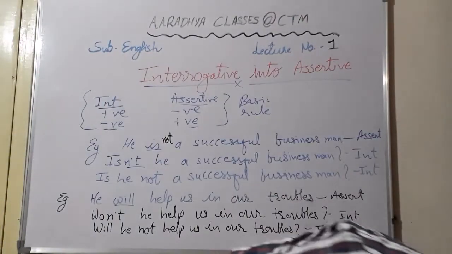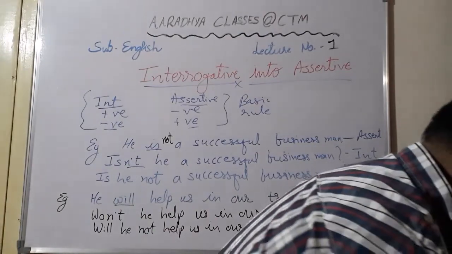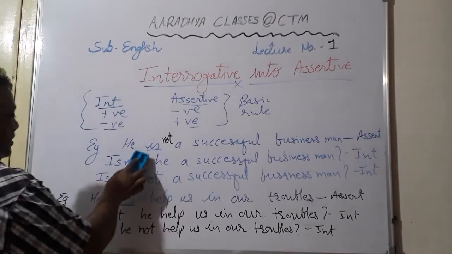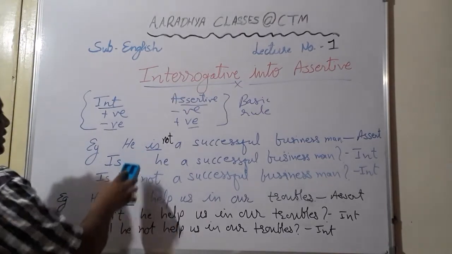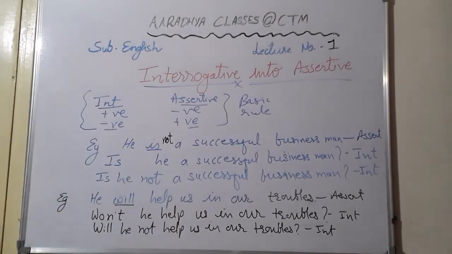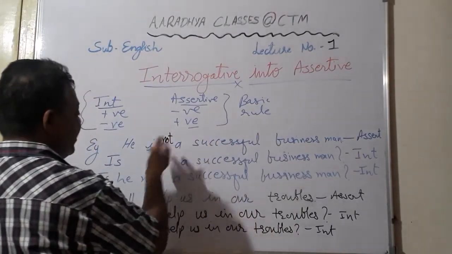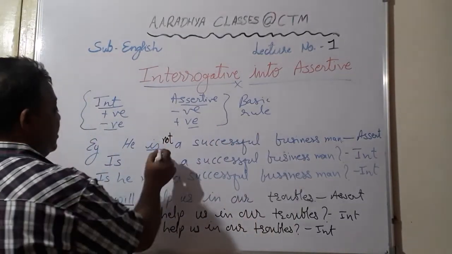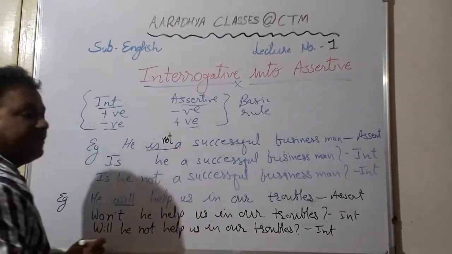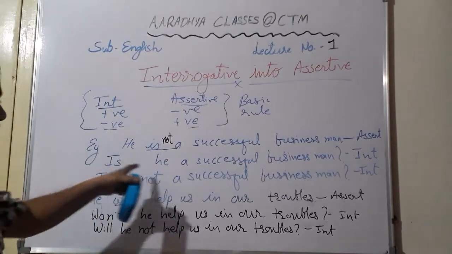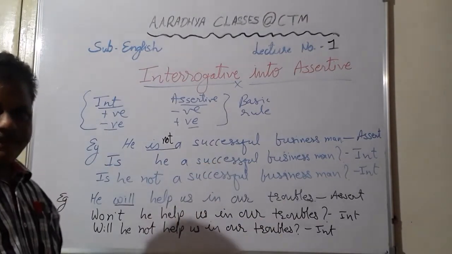Suppose your sentence is having not, so here it will become positive. That's it, because the given assertive sentence is having not, so it is a negative assertive sentence. When you change it into interrogative, that not will be removed. So, is he a successful businessman?